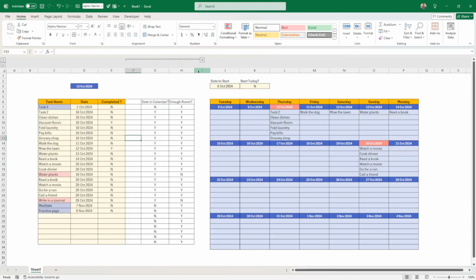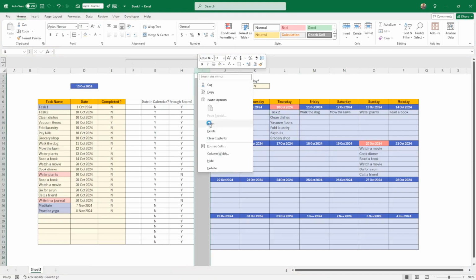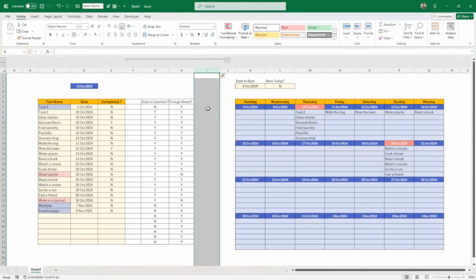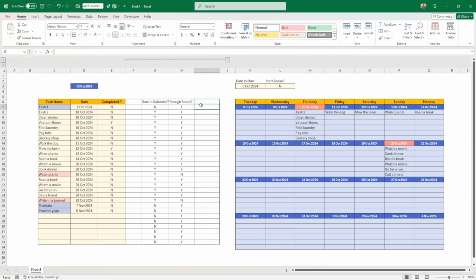Now, how can we do this? What we need to do is to trick the filter, or to trick this part here, by pointing it to a different type of array instead. So I'm going to create a new array here. It will be a duplication of this one, but it will show a tick after the name of the task. So first of all, you need to find a tick somewhere.